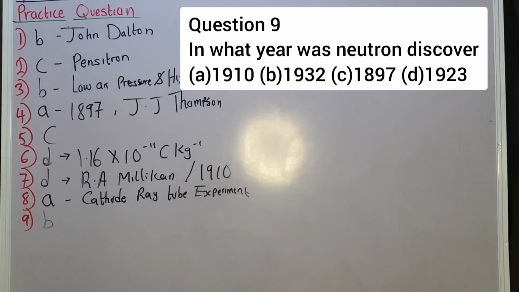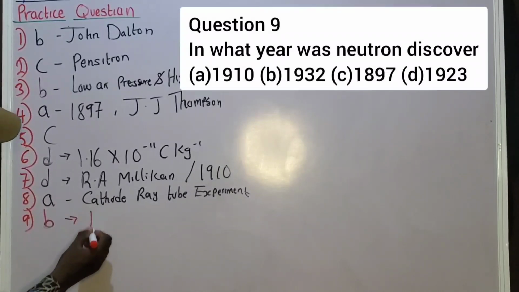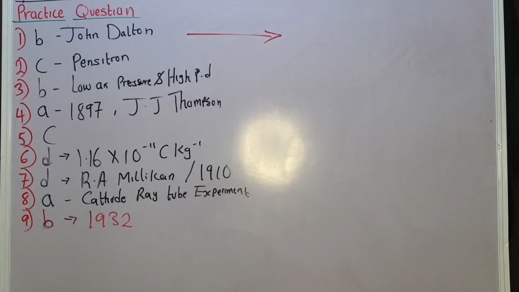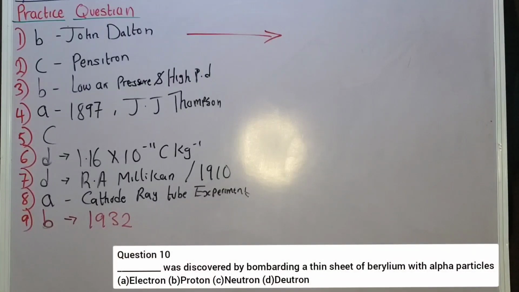Option B is correct. That is 1932. So the neutron was discovered in the year 1932. Don't forget. Now, this is how the neutron was discovered. The neutron was discovered by Chadwick. You understand what I'm saying? Bombardment of an atom by alpha particles leads to the discovery of the neutron. You can read on that. So that's for question number 9.